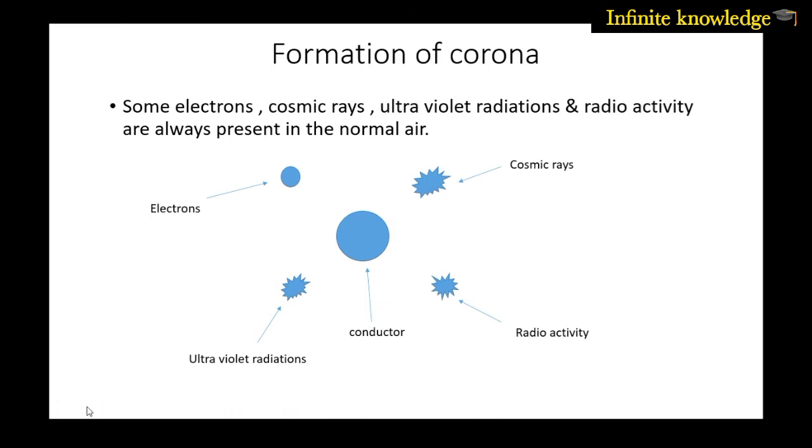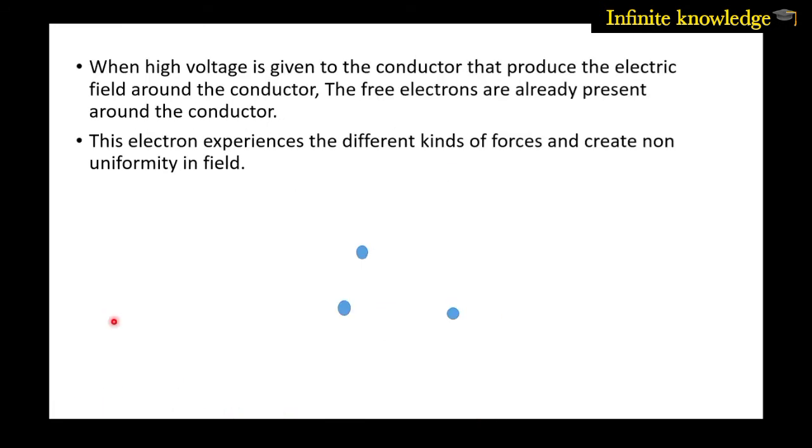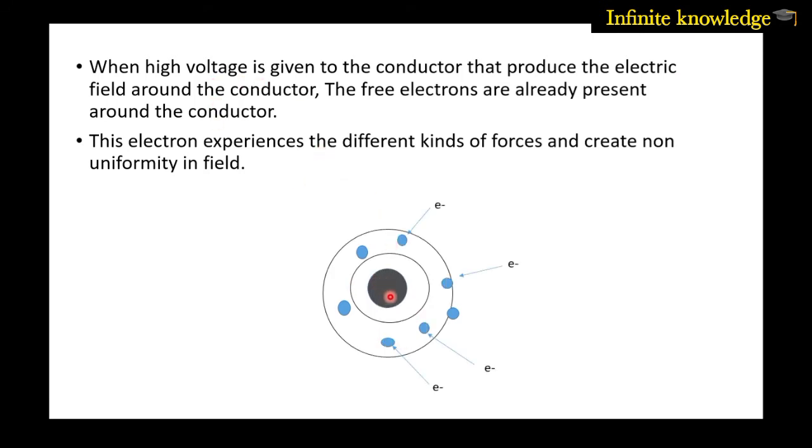Now what happens due to this? When high voltage is given to the conductor, it produces an electric field around the conductor. These black lines are the electric field produced due to current flow through the conductor, and free electrons are always present around the conductor. You can see these are the free electrons that are always present around the conductor due to cosmic rays, radioactivity and ultraviolet radiation.